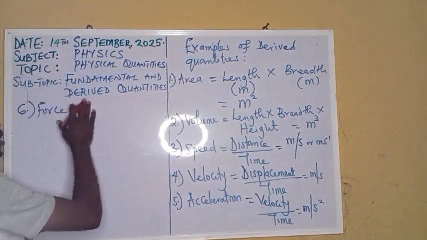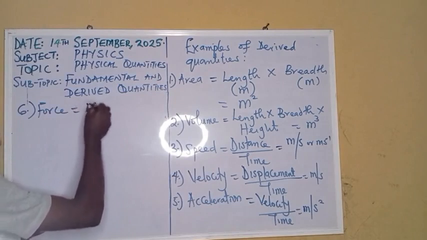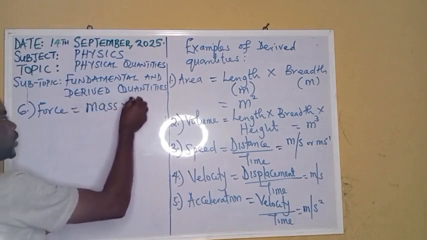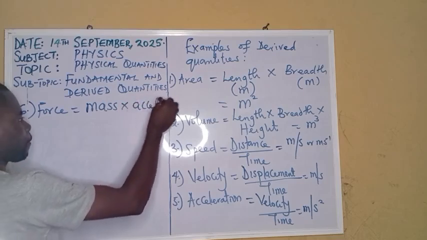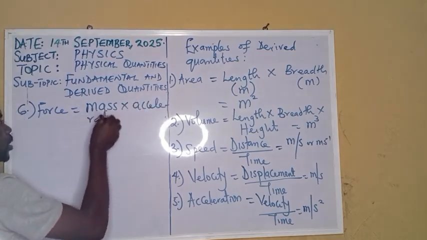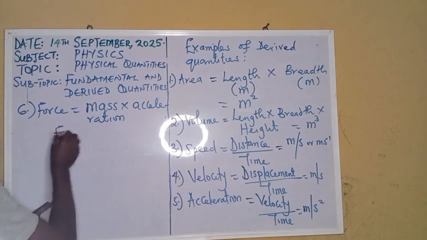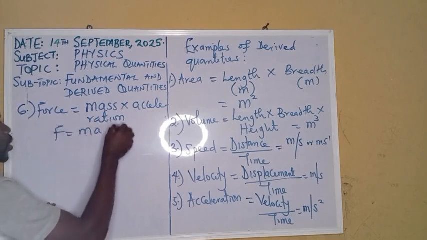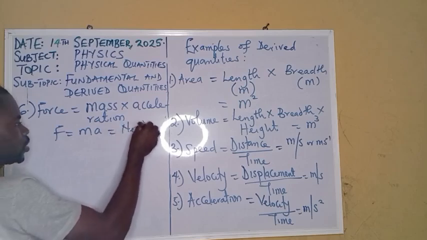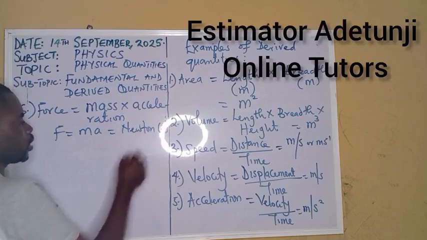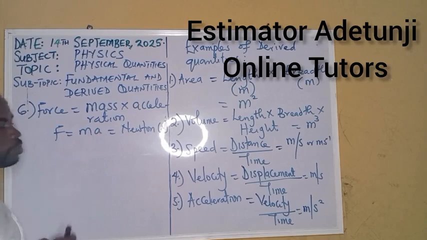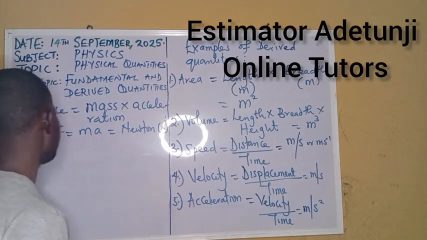Okay, we said force is the product of mass and acceleration. That is, force is mass times acceleration. F equals ma, and the unit is Newton. The unit is Newton. If you want to break the unit down, it can also be kilogram meter per second squared.